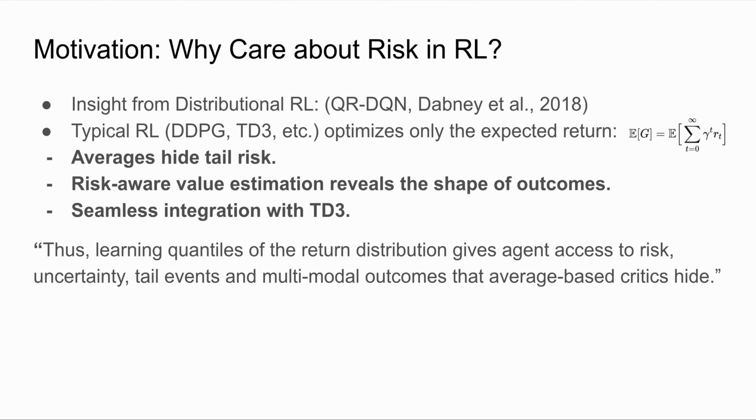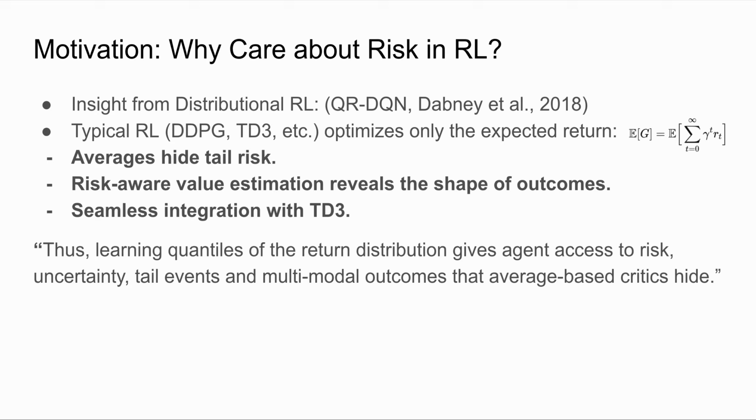Before we introduce our methods, it's important to explain why risk even matters in reinforcement learning. A key insight comes from distributional RL, especially the QR-DQN work by Dabney. Their main finding is that the return in RL isn't just a single number. It's actually a full distribution with variability, asymmetry, and tail behavior. When we collapse that distribution into just a mean, like typical algorithms such as DDPG and TD3 do, we lose a lot of important information.